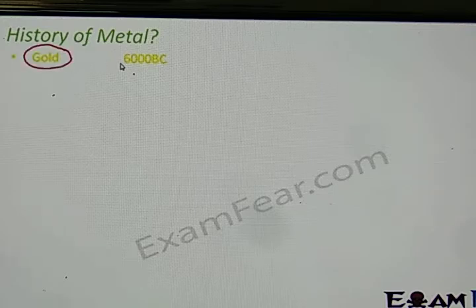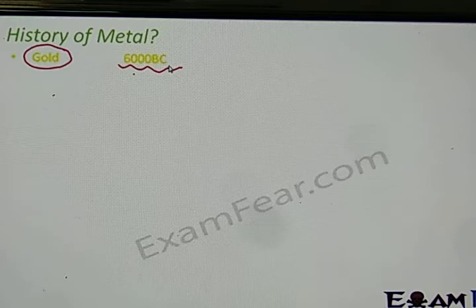So you see, a long time back, in prehistoric times, gold was discovered. Even at that time, due to its shiny appearance, people were crazy about gold. It was a very costly metal because of its appearance and shine.